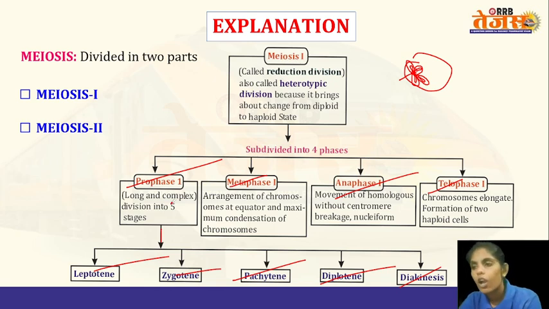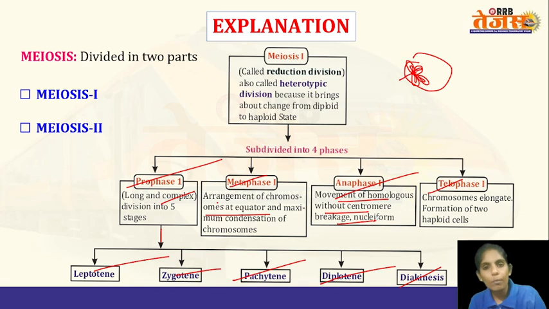It is a very long and complex phase. In metaphase, the arrangement of chromosomes at the equator will happen. So the chromosomes will be arranged in a line at the middle of the cell. And in anaphase, there is movement of the homologous chromosomes without centromere breakage.